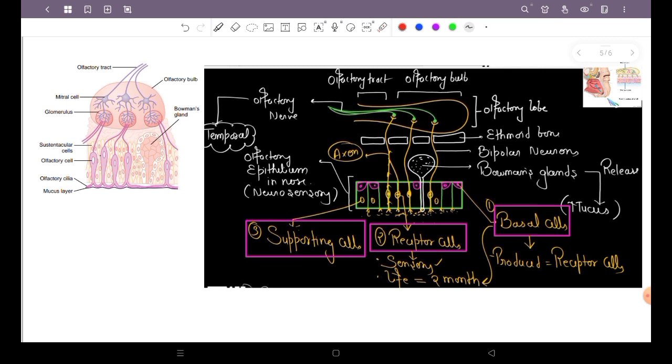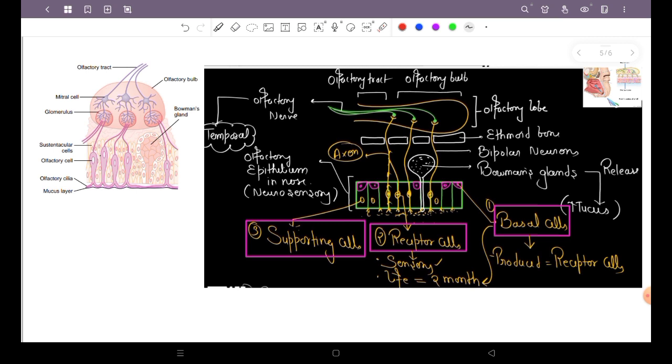Many of my students, please don't confuse the Bowman gland with the Bowman capsule. I hope you heard this word in the urinary system, in the kidney. Don't get confused. The Bowman gland and the Bowman capsule are totally different.